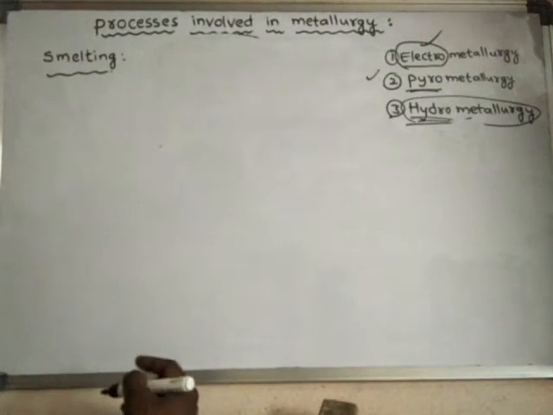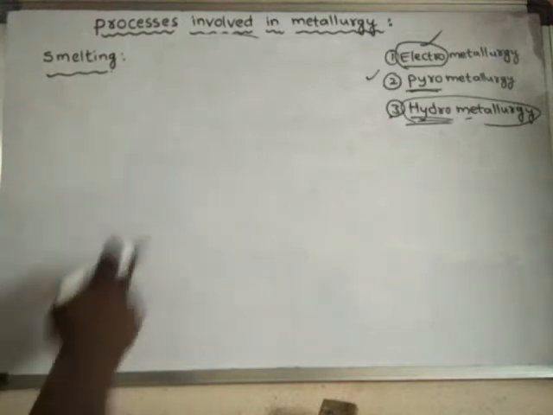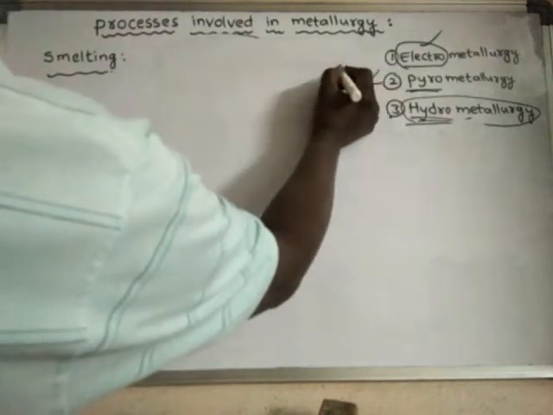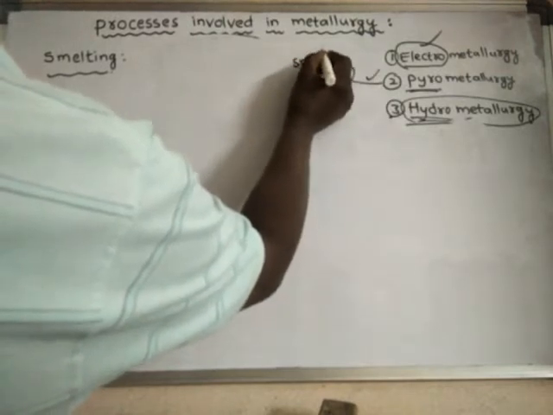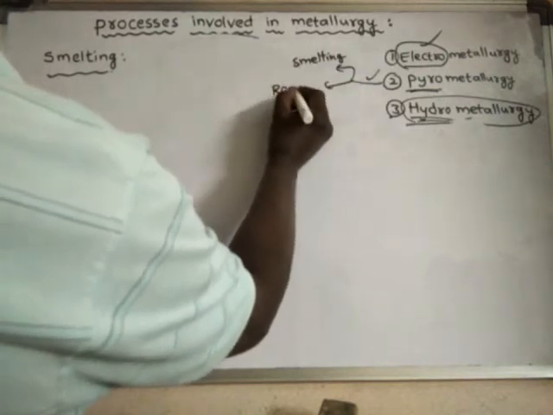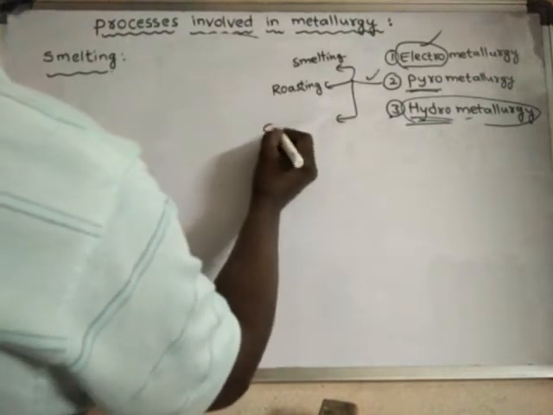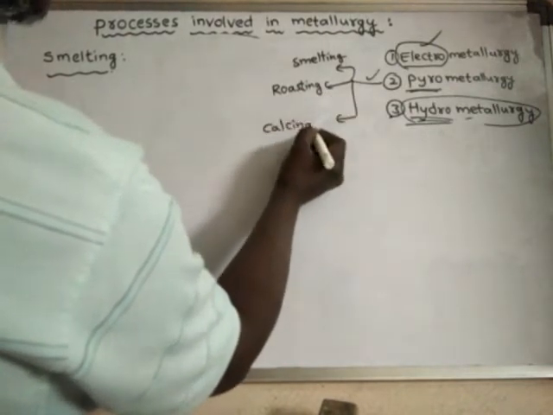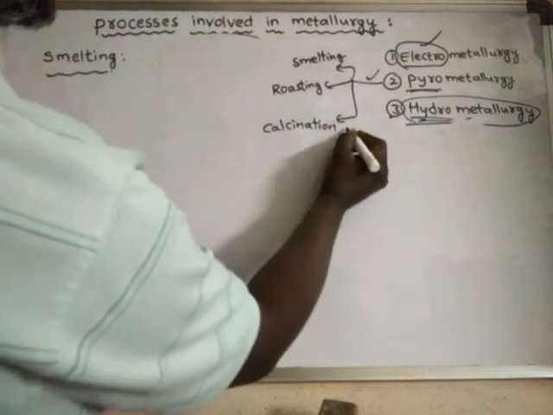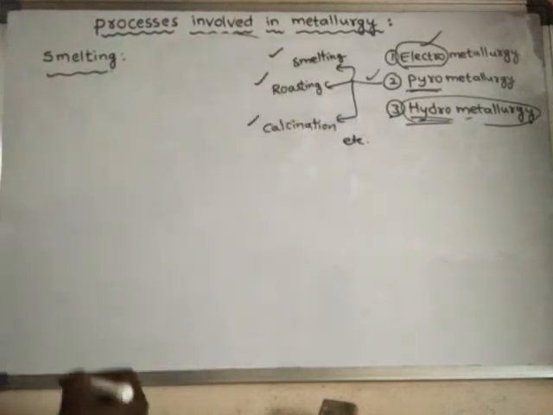Some of the pyrometallurgical processes are smelting, roasting, calcination, etc. We will learn about these three pyrometallurgical processes in this video.